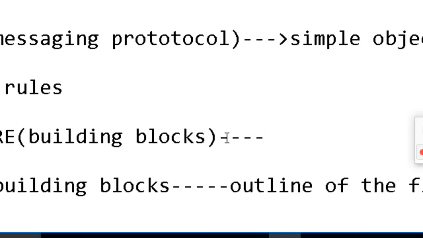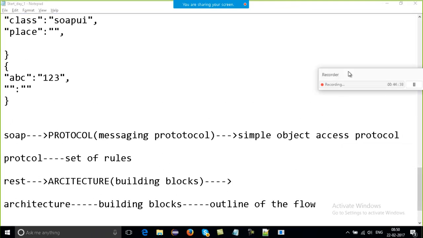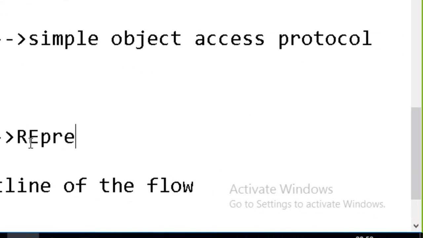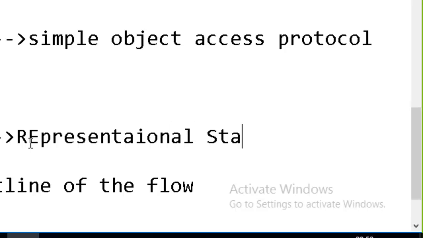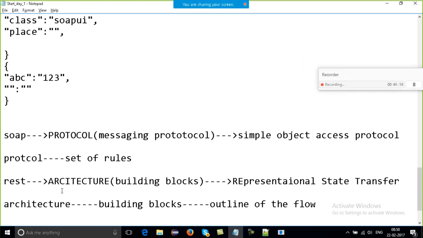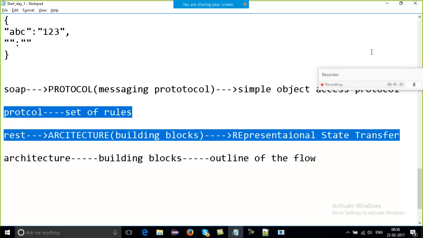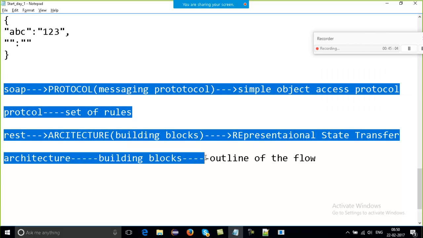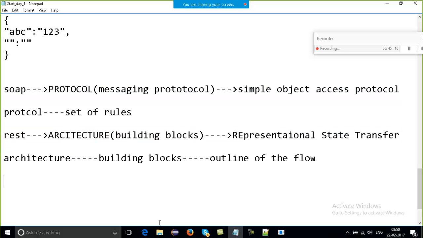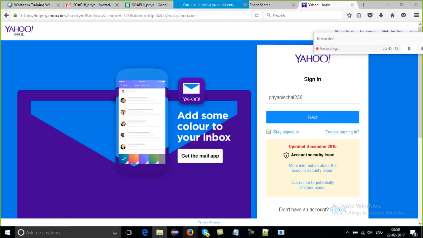Both work in the same way, but there are many differences between the two. So architecture, building blocks, and REST stands for Representational State Transfer. So SOAP and REST both are going to tell me some rules which we should follow to transfer the data, to transfer the message. Is it clear? SOAP and REST in detail, as I said, we will not go into right now.